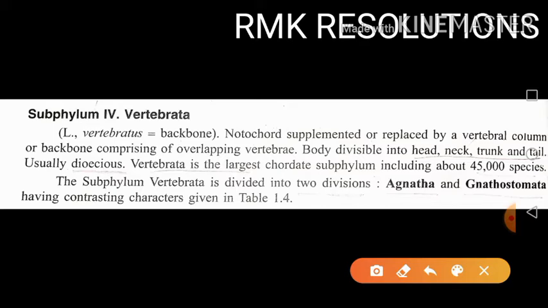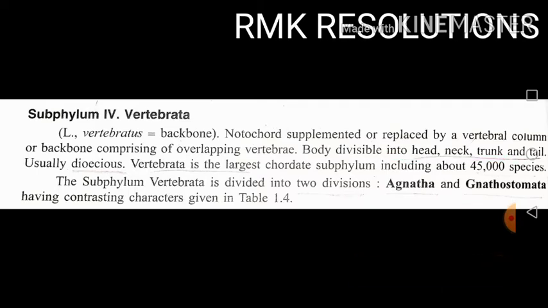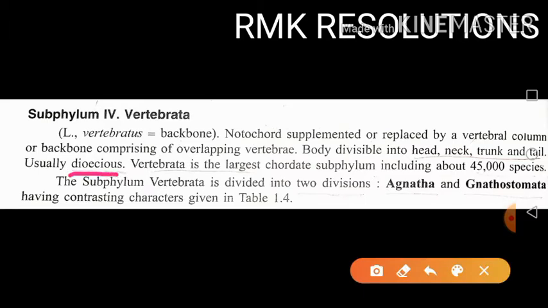Next characteristic of the Vertebrata: the body is divisible into head, neck, trunk and tail. Usually these animals are dioecious, and Vertebrata is the largest chordate subphylum, which includes about 45,000 different species.